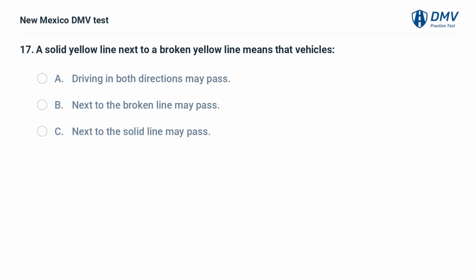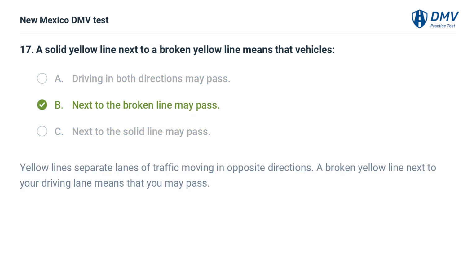A solid yellow line next to a broken yellow line means that vehicles A. driving in both directions may pass. B. next to the broken line may pass. C. next to the solid line may pass. The answer is B. next to the broken line may pass. Yellow lines separate lanes of traffic moving in opposite directions. A broken yellow line next to your driving lane means that you may pass.